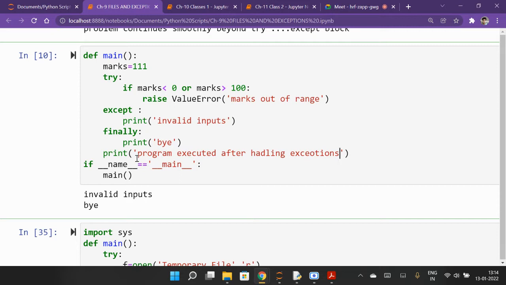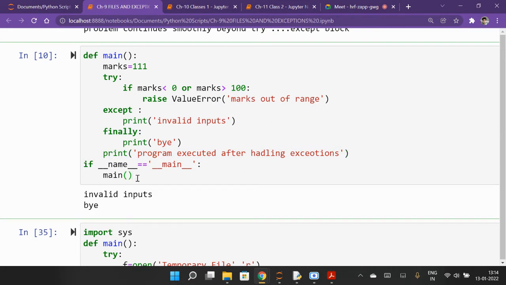Okay, so if I run the program, what will happen? It is saying if marks is less than 0 or more than 100, raise ValueError. So ValueError will be raised, and in case ValueError is raised, it will print this. So except gives the action to be taken in case an exception is raised. We have given marks 111, so it is out of range. So it will print invalid inputs, and this block will be executed anyway whether an exception is raised or not.